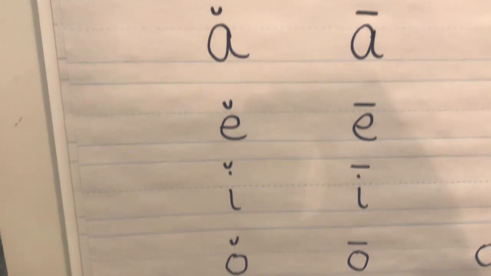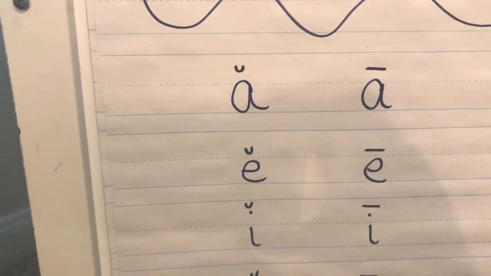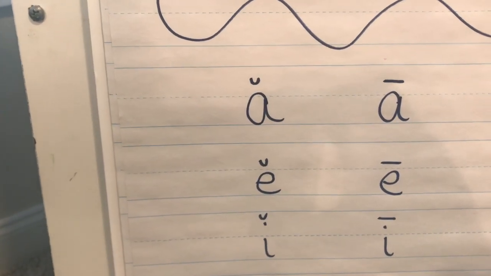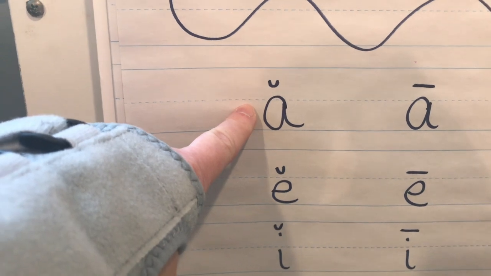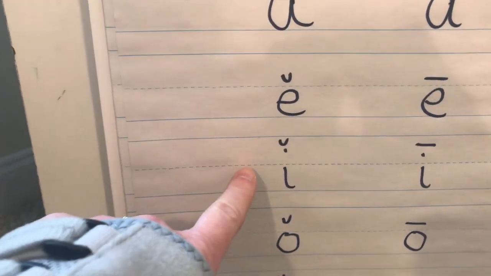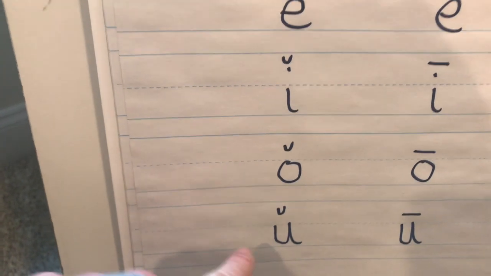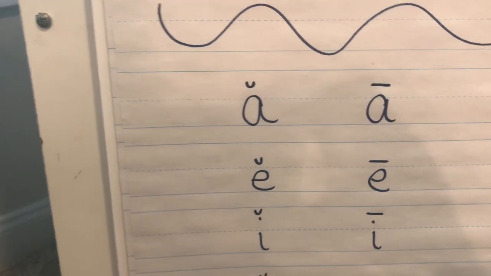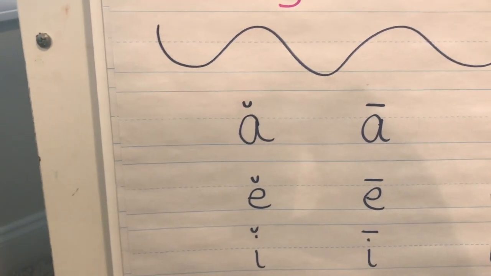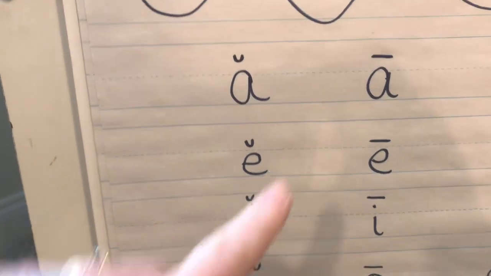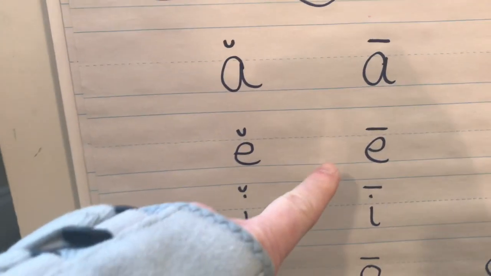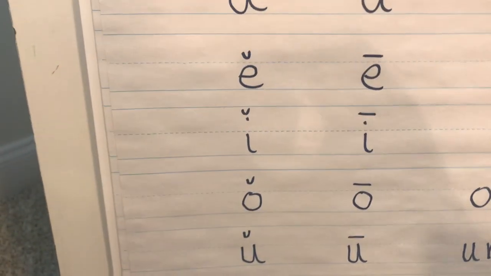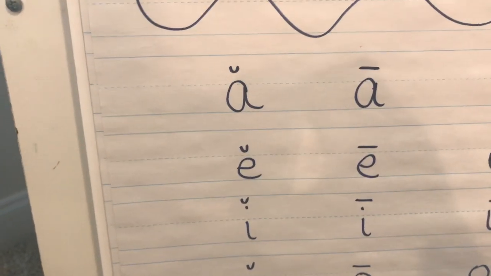Okay, so here are the vowels written down here that we have talked about. Now remember, if they have that little U on there, it means they are short. So let's just say these sounds together. A, I, okay? And then last week we talked about when they have a line over them, then they are long. And I always like to think long for line. They both start with L. And they say their own name. A, E, I, O, U. Remember, it doesn't say U. Sometimes it does, like with the word cute. Okay? But those are our two sounds.